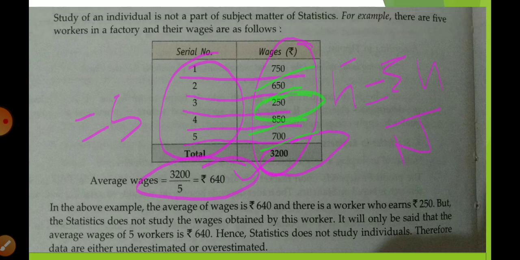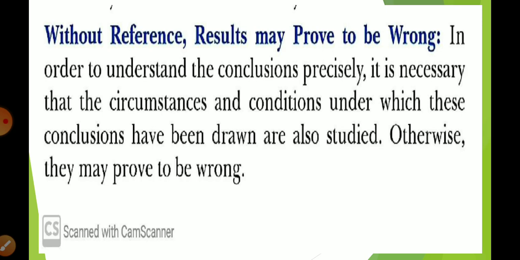Okay. Now next is, without reference, results may prove to be wrong. In order to understand a conclusion precisely, it is necessary that the circumstances and conditions under which these conclusions have been drawn are also studied. Otherwise, they may prove to be wrong. So without reference, you cannot understand things. I'm going to explain this to you with an example.